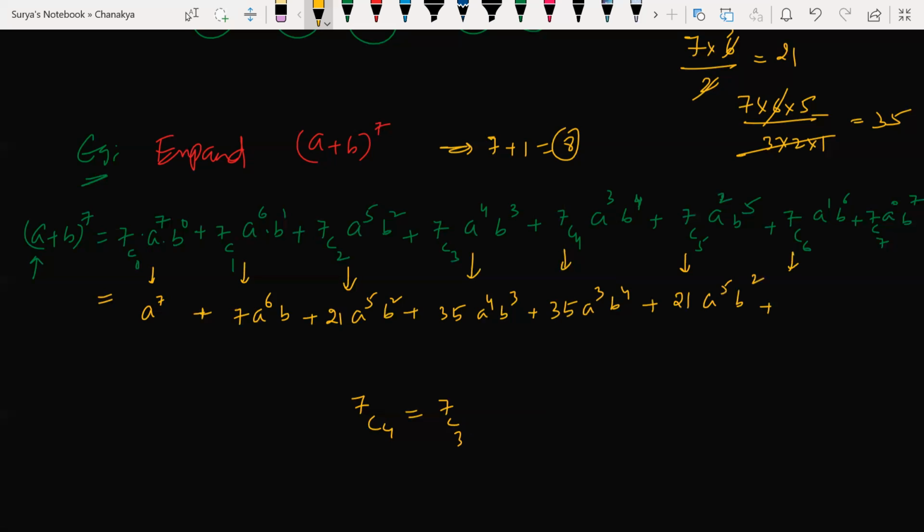Plus 7C6, answer is what? 7 only, A to the power of 1, B to the power of 6. 7C7 is 1, 1 into B to the power of 7. B to the power of 7. This is my answer.